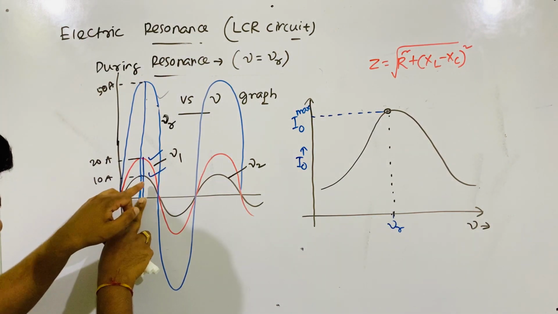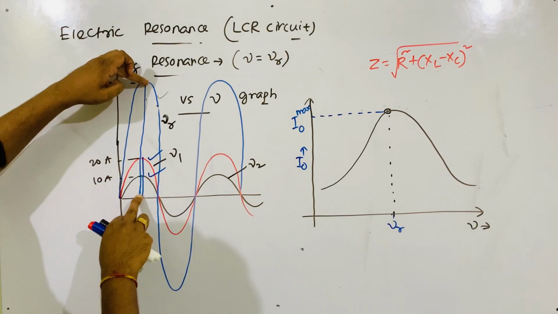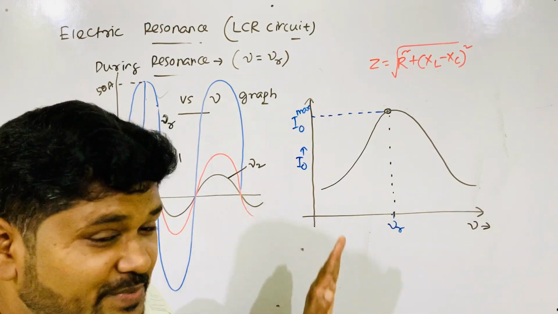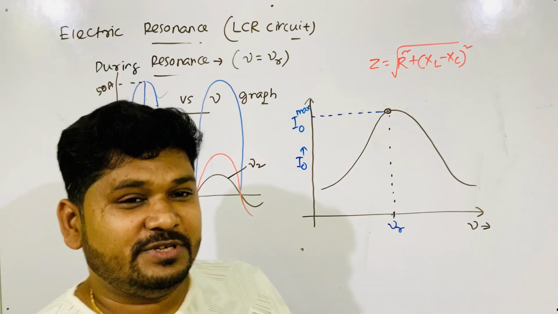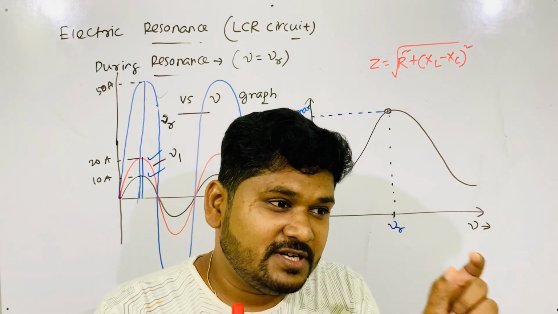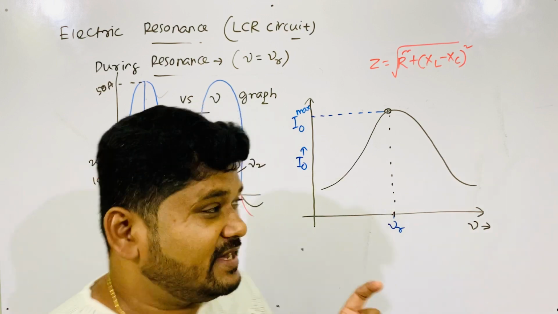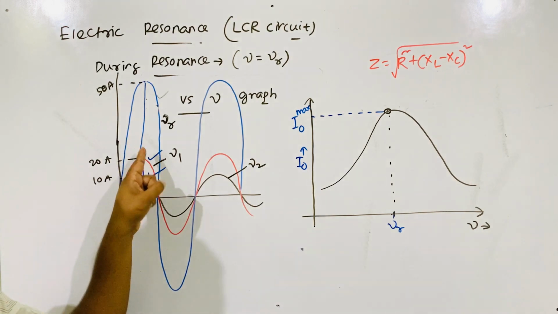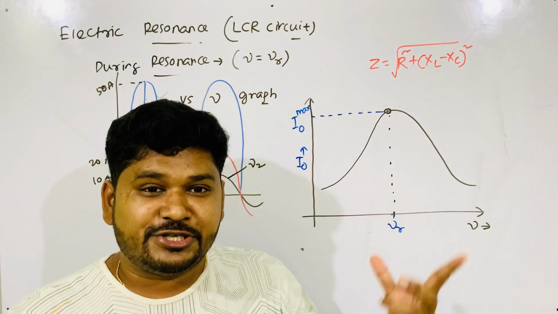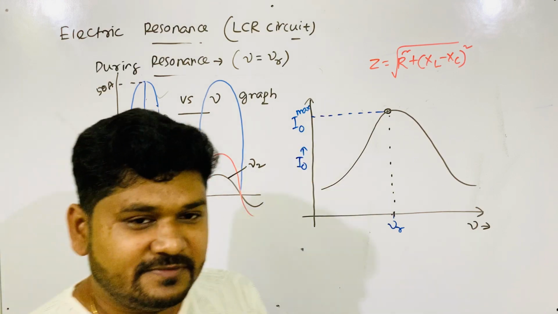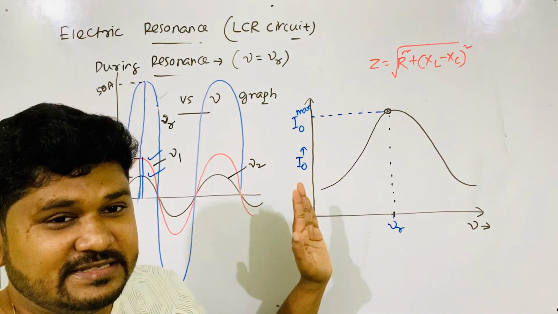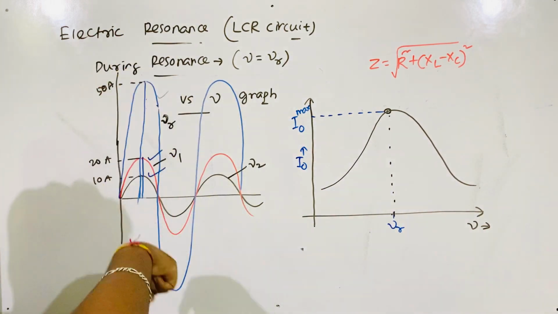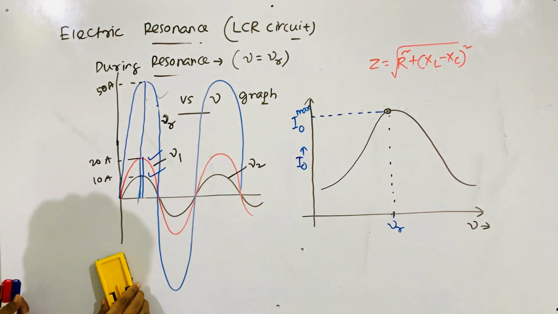This black color and this red color also have I naught, but only the I naught of this blue color is maximum. That I have taken here. Among peak currents, this is the maximum peak current. Peak itself is the maximum amplitude of a graph, but among those maximum amplitudes, which amplitude is again maximum? So I am taking the maximum peak current. And this only happens during resonance. We get the maximum peak current, where the graph oscillates with maximum amplitude. I hope you understood.